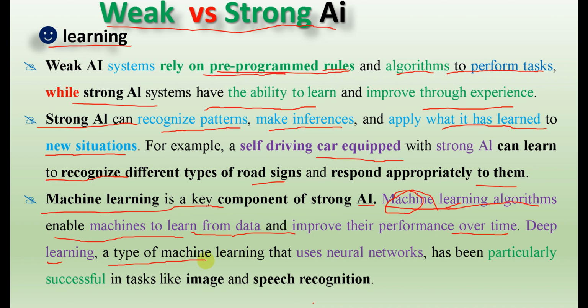It is a type of machine learning that uses neural networks. As the name indicates, it teaches the machine deeply with big data. We call it deep learning or a deep learning algorithm. This deep learning algorithm, which uses neural networks, has been particularly successful in tasks like image and speech recognition.